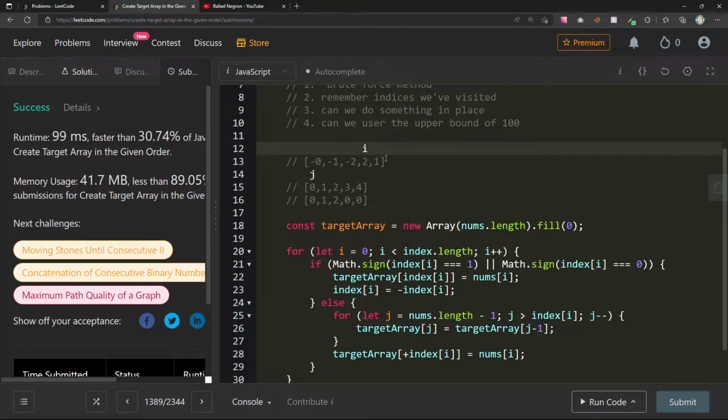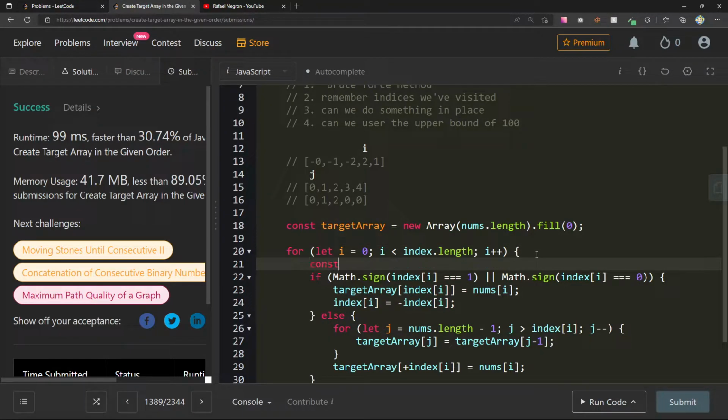oh, we should, yeah, interesting. I'm not actually, I guess what we can do is like, will I really save on time if I go through the whole thing once? 0, 1, 2. I want to go to where I've been before. Yeah, it's gonna be like, let's see, const previous index. Let's do const current index equals index at I.